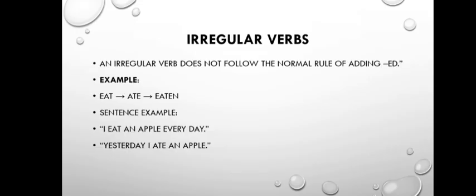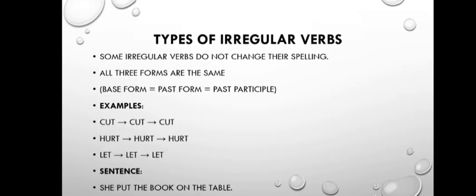I eat an apple every day. In this sentence, eat is the base form. Yesterday I ate an apple. In this sentence, ate is the second form of the verb. And the types of irregular verbs, or we can say they are divided into 4 groups. The first is all 3 forms are the same. Base form, past form, and past participle are the same.